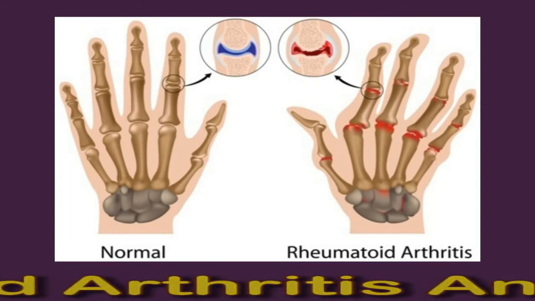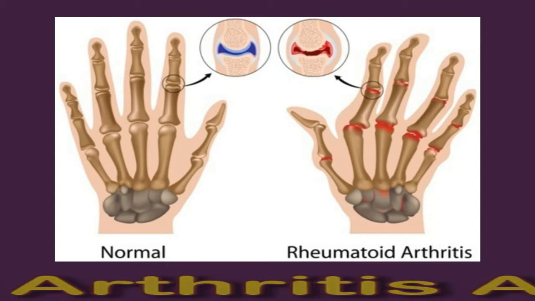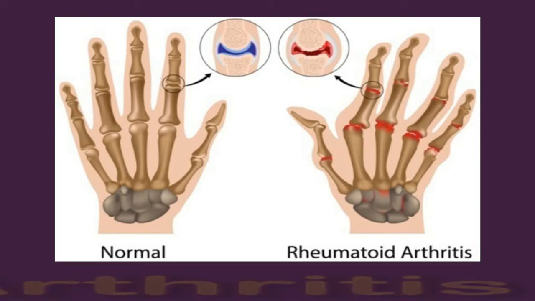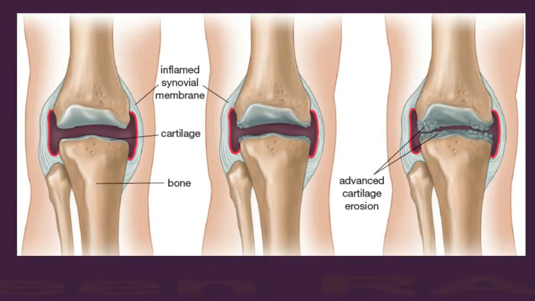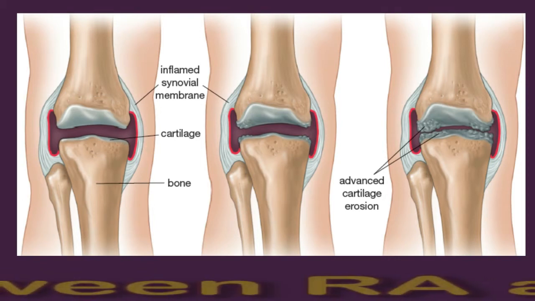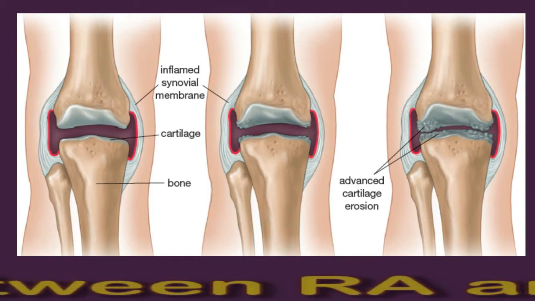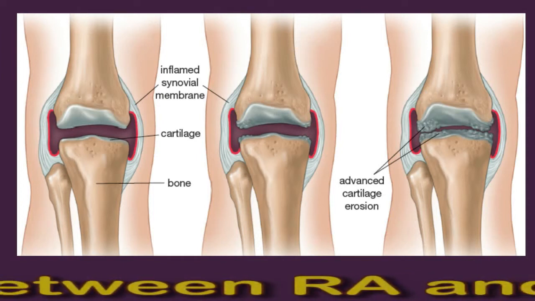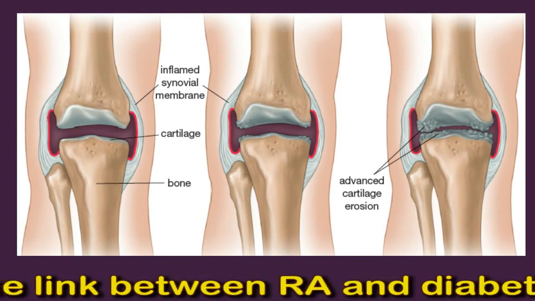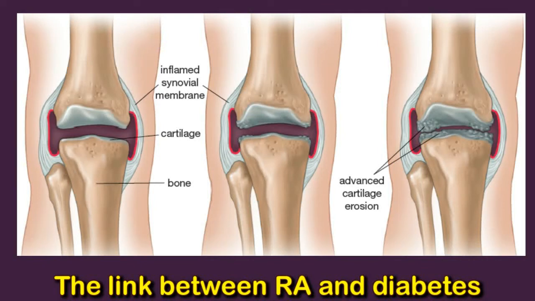This video discusses the link between rheumatoid arthritis and diabetes and explains how people can prevent and treat each of these conditions. The link between rheumatoid arthritis and diabetes. Although diabetes and rheumatoid arthritis share some similarities in terms of their causes and risk factors, they are very different conditions. Rheumatoid arthritis is an inflammatory autoimmune disease in which the body's immune system mistakenly attacks healthy cells and tissue.